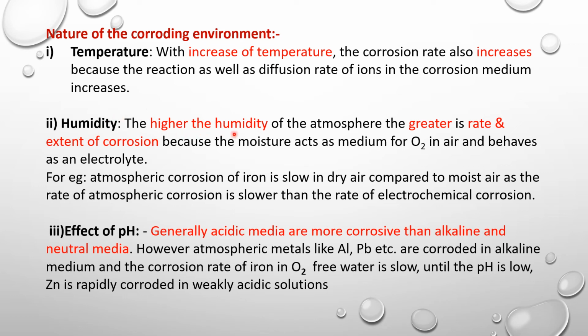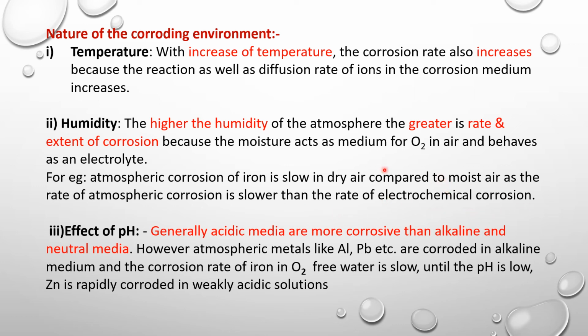Humidity. The higher the humidity of the atmosphere, the greater is the rate and extent of corrosion, because the moisture acts as a medium for oxygen in air and behaves as an electrolyte. For example, atmospheric corrosion of iron is slow in dry atmospheric conditions or dry air compared to moist air, as the rate of atmospheric corrosion is slower than the rate of electrochemical corrosion.